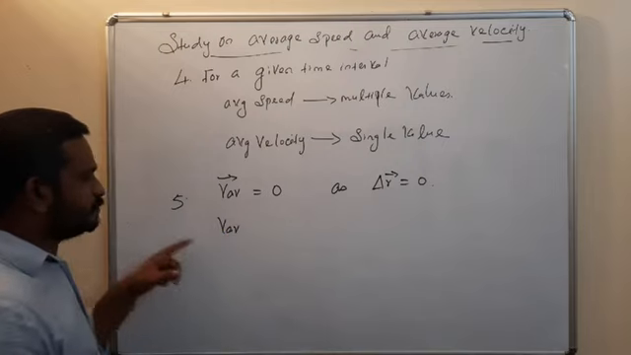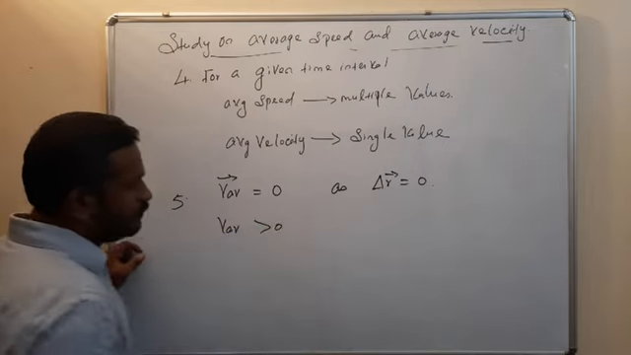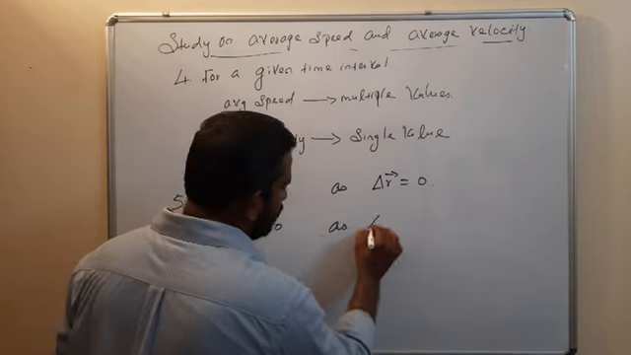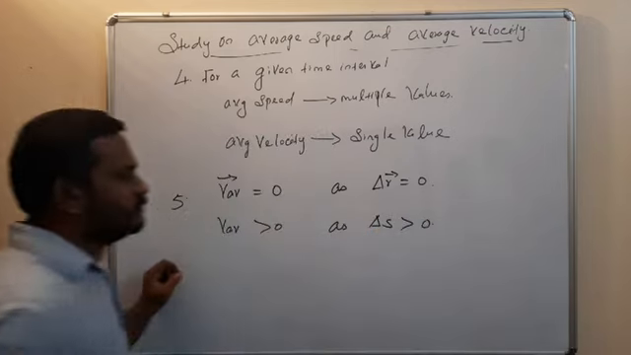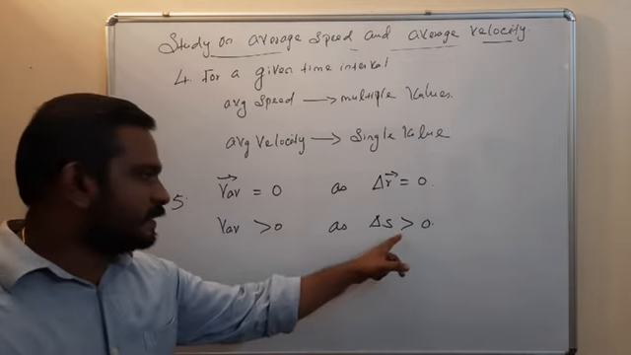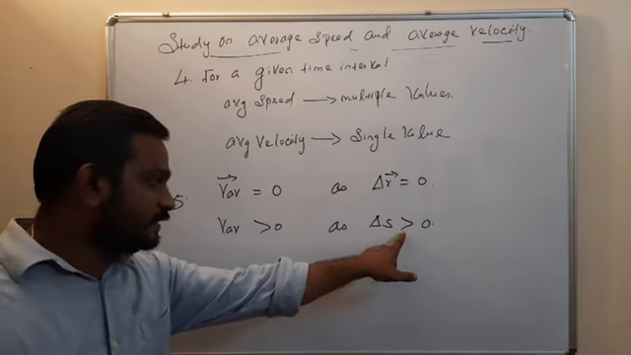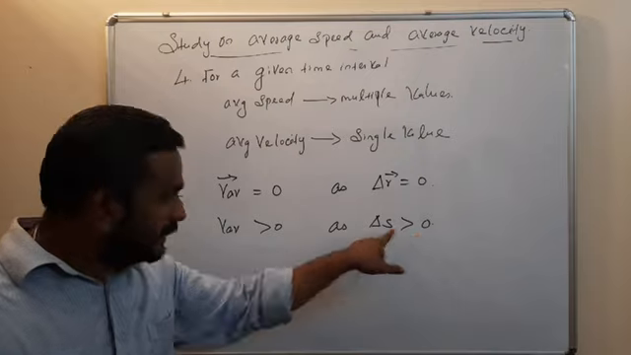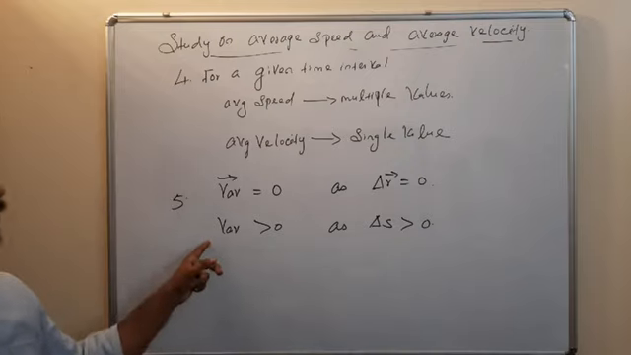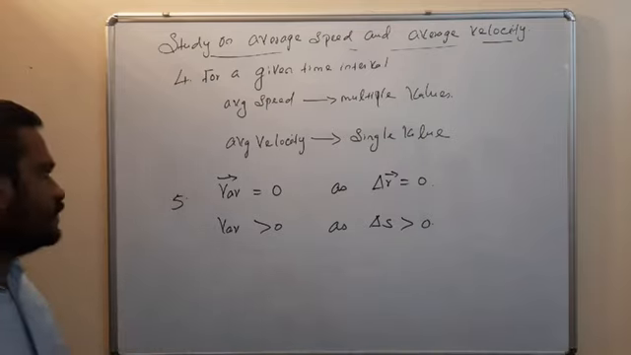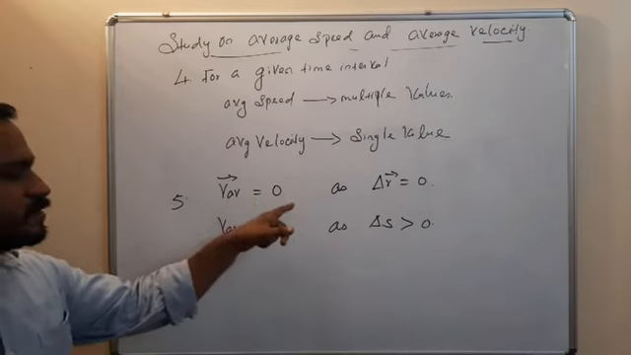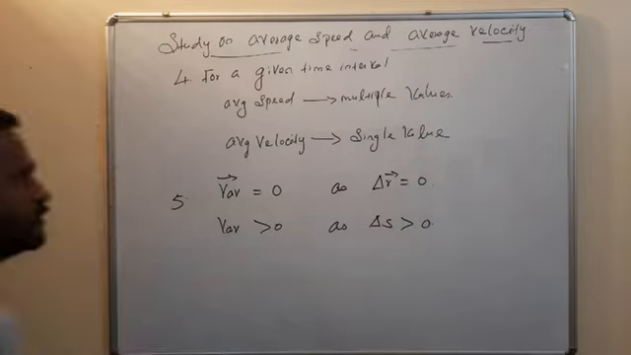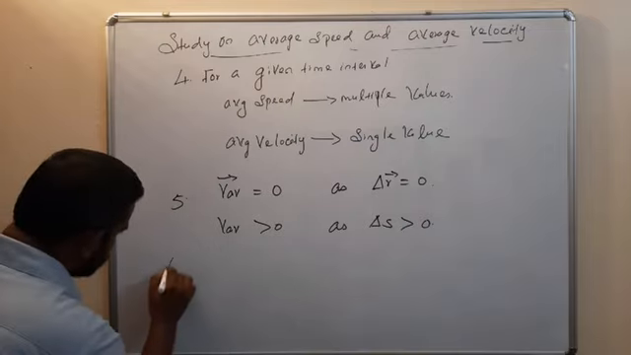The average speed is greater than 0, as delta s is greater than 0. So the distance traveled by the body is greater than 0, and the average speed is greater than 0. In this case, the average velocity is equal to 0. Why? The displacement is equal to 0. Then the sixth point.